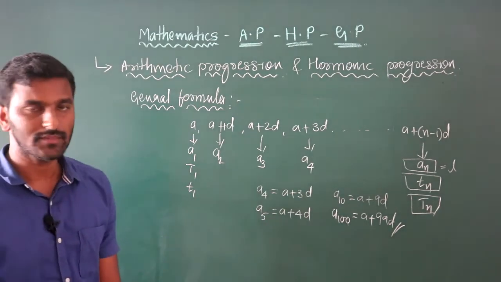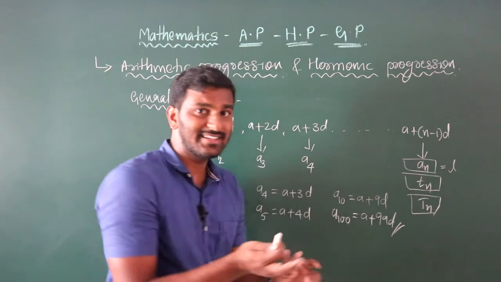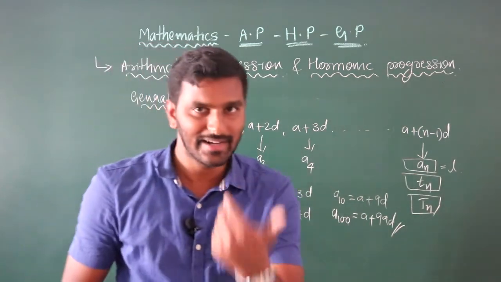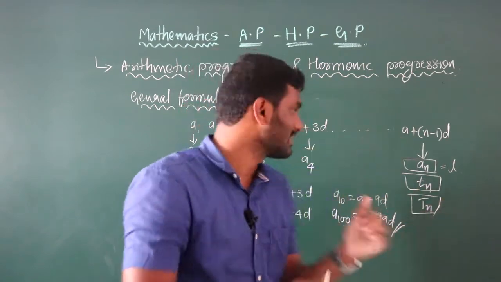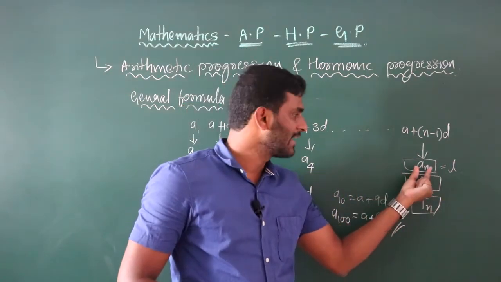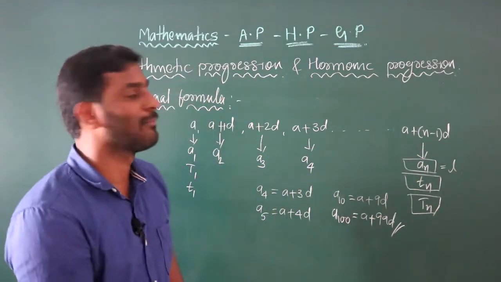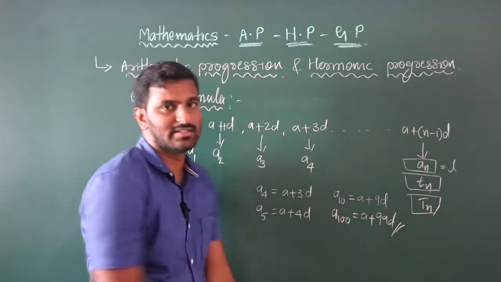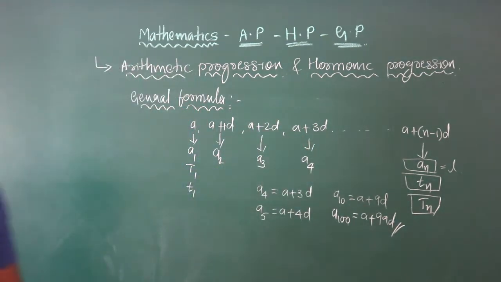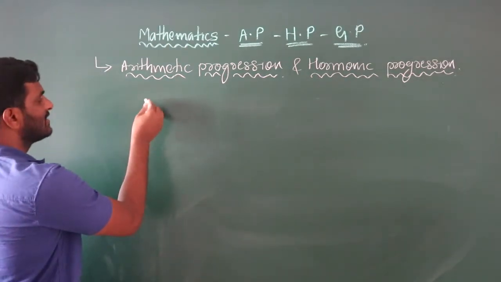Clear? If you have defined n, the previous number is n minus 1. If you take 100, the previous number is 99, which is 100 minus 1. Similarly, for n the previous number is n minus 1. So it is a plus (n minus 1) into d. This is the nth term formula. You can copy the general formula. Again, we'll move on to the next concept, the nth term.